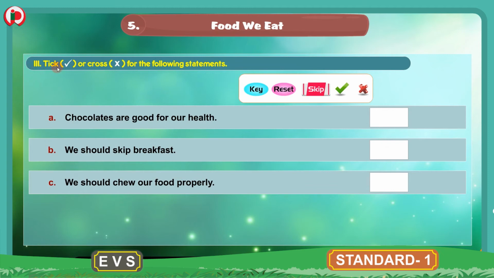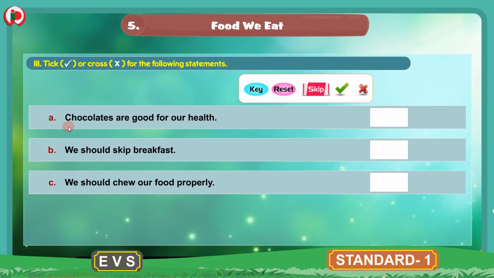3. Tick or cross for the following statements. Here we have 3 statements. Some statements are wrong and some are correct. So for the correct statement we have to put a tick mark. For the wrong statement we have to put a cross mark.